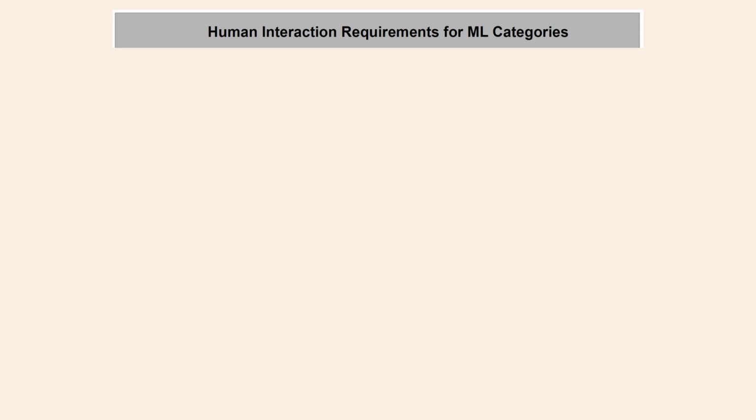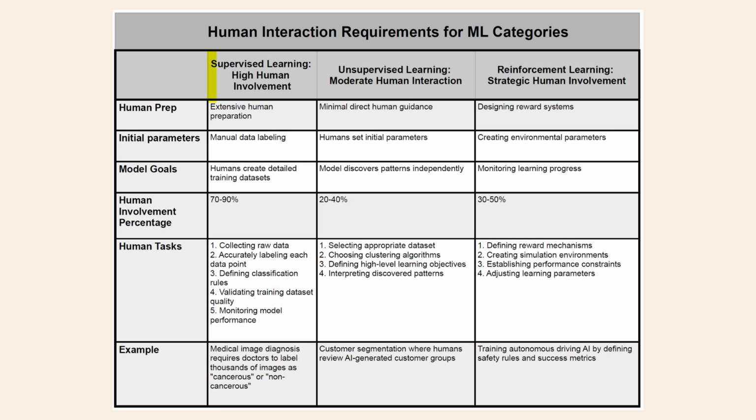Human involvement in AI training and AI learning. By now you're probably thinking that all this AI training and learning is fine, but what role do humans play, and is there a job for me? Based on very quick and unqualified research, here is a chart that attempts to connect human tasks and time in training AI using machine learning categories: supervised learning, unsupervised learning, and reinforcement learning. The takeaways are interesting, and I am sure that more qualified people will make corrections in the comments.